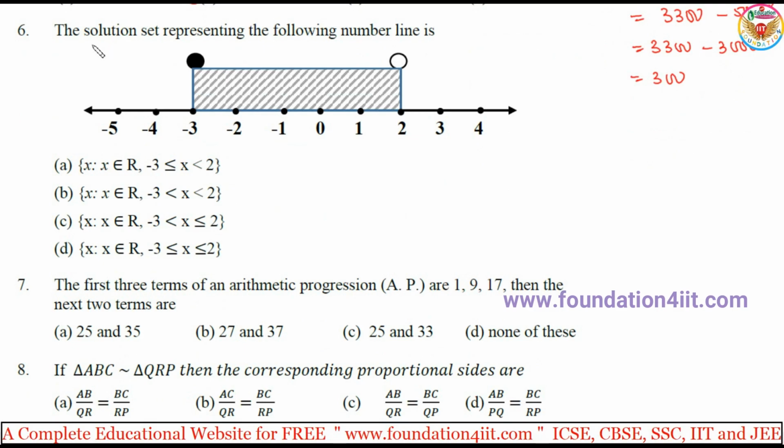The sixth one: the solution set representing the following number line. The number line is already given. If you notice, this one is a closed circle and this one is open. So minus 3 is included and 2 is not included, and x belongs to real numbers. So minus 3 is less than or equal to x, less than 2. So option A. In another option, minus 3 is not included, and in this one 2 is also included, so those are not correct. So x is in between minus 3 and 2, but minus 3 is included. Open means it should not be included.